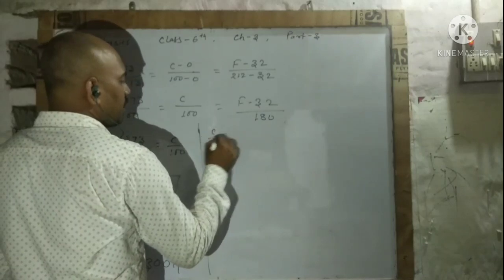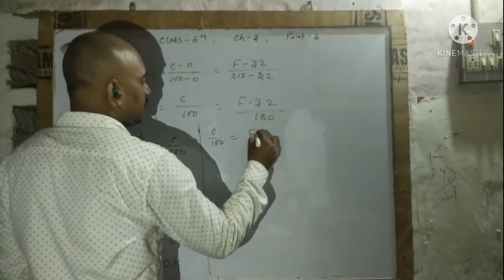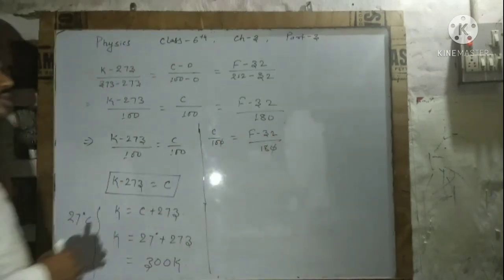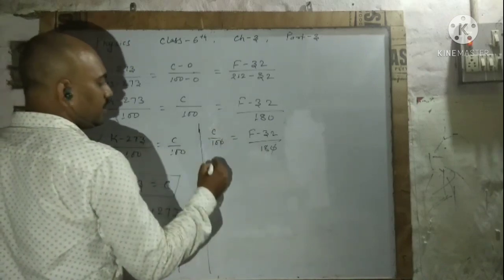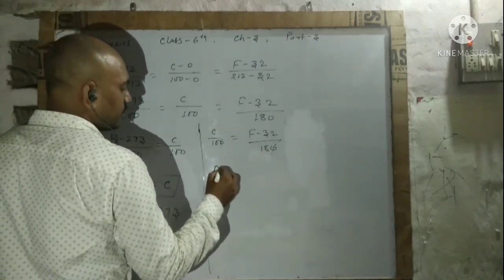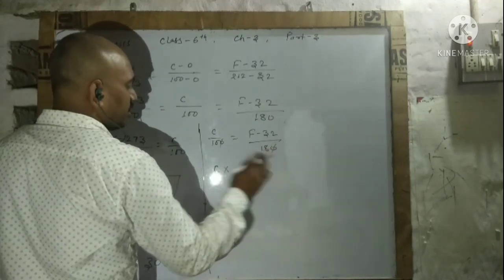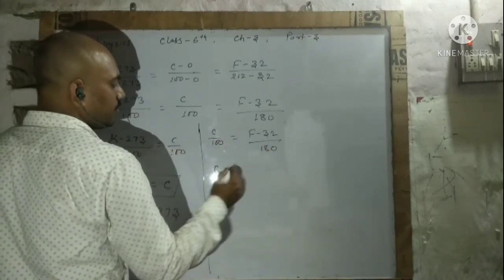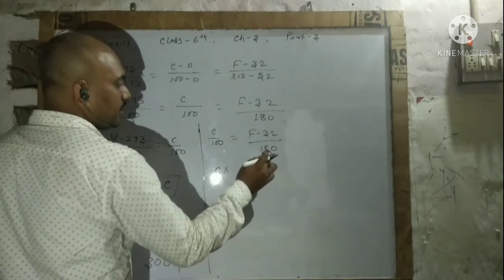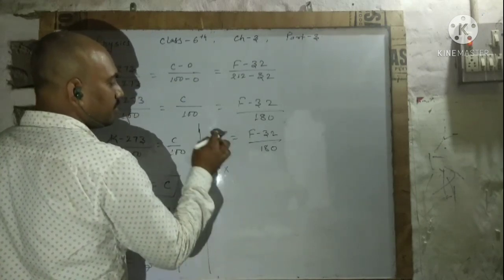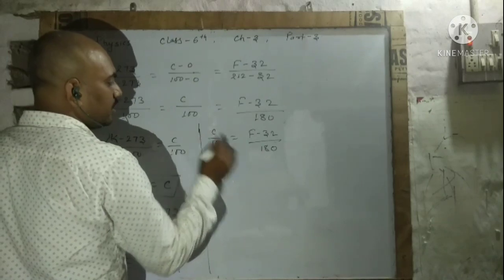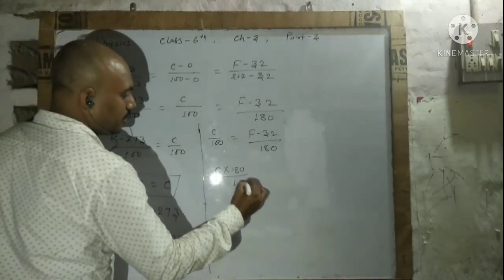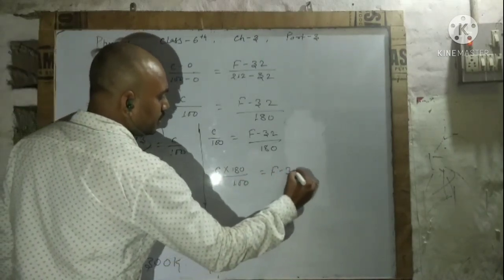From C upon 100 is equal to (Fahrenheit minus 32) upon 180, let us not cancel here, in case it confuses you. See, 180 is in division; sending it to the left side, it becomes multiplication, that is 180 upon 100 into C is equal to F minus 32.